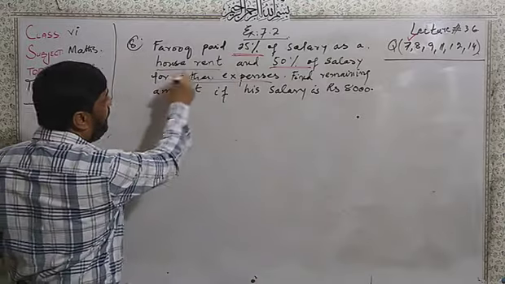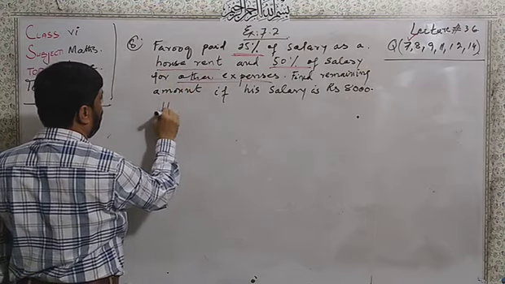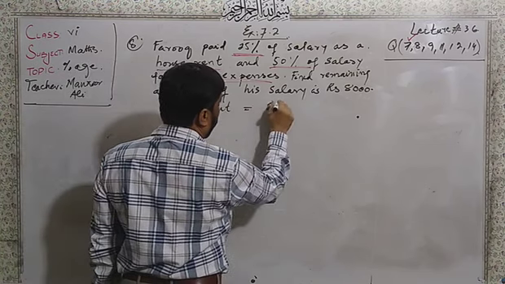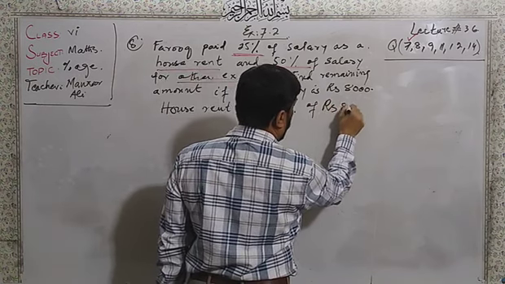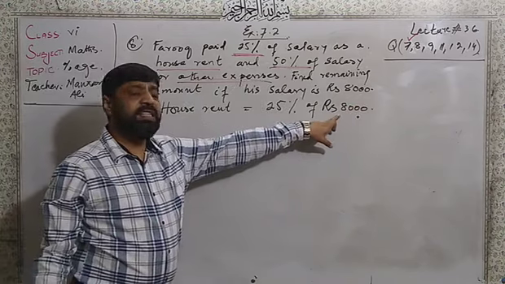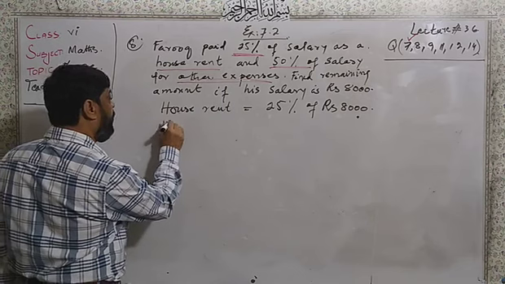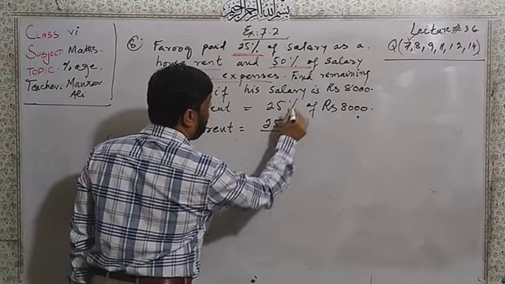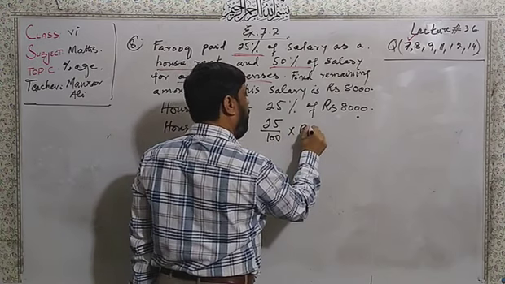Dear students, here let us see. I will say house rent, how much he pays. House rent he pays 25% of his total salary, that is total amount 8,000. House rent will be equal to 25%, remove the percentage and write in denominator 100, multiply by rupees 8,000.